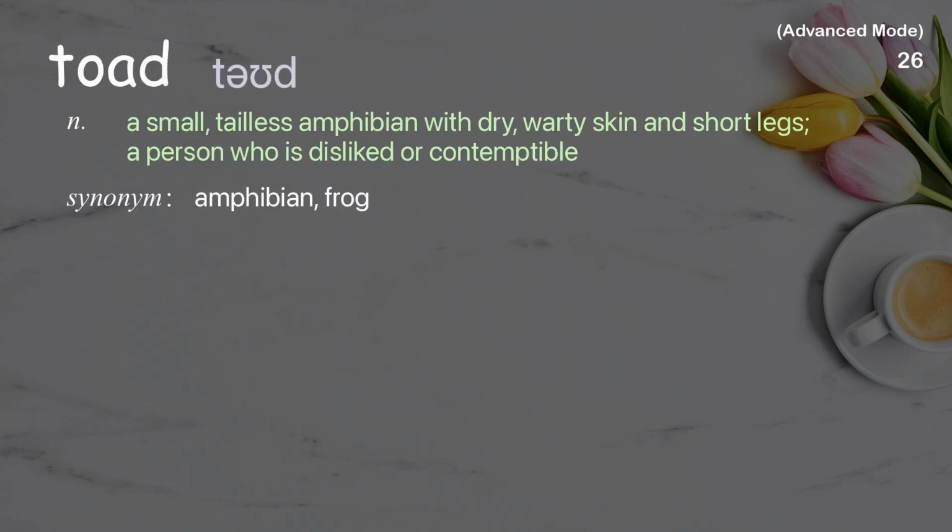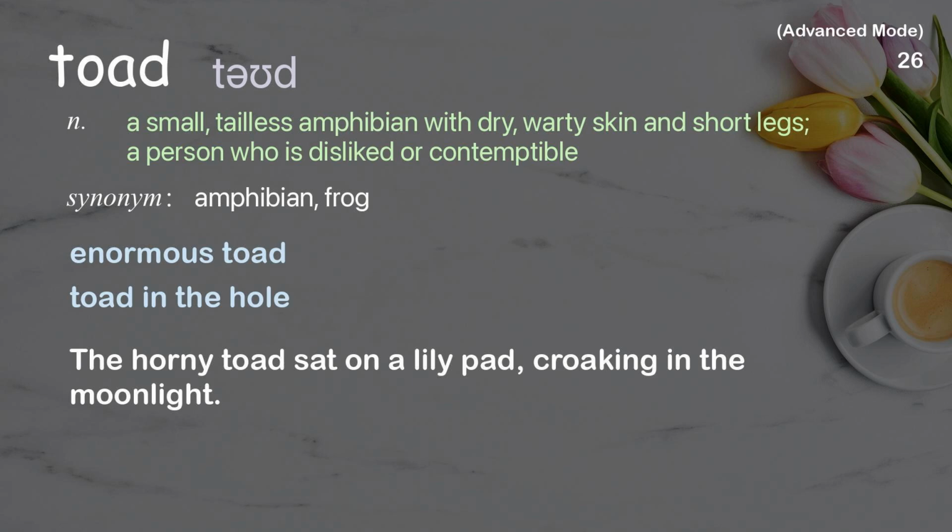Toad. A small, tailless amphibian with dry, warty skin and short legs; a person who is disliked or contemptible. Examples: enormous toad, toad in the hole. The horny toad sat on a lily pad, croaking in the moonlight.